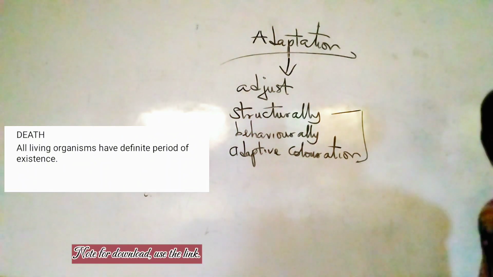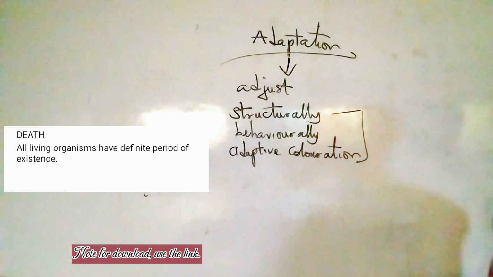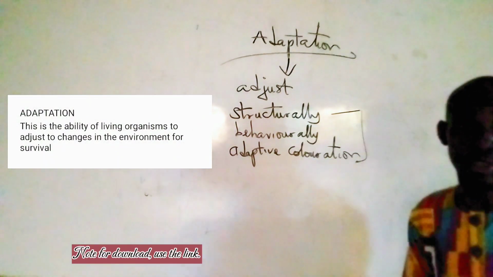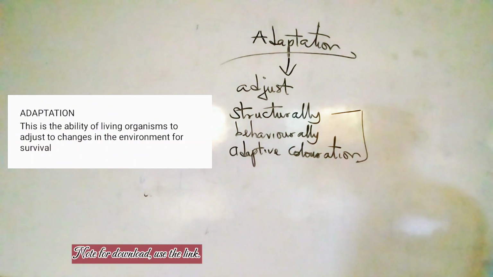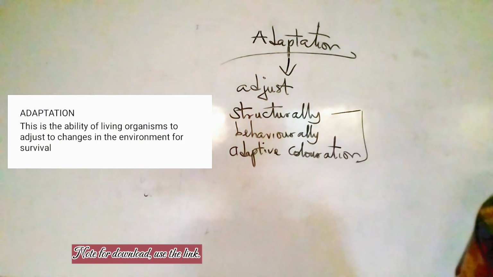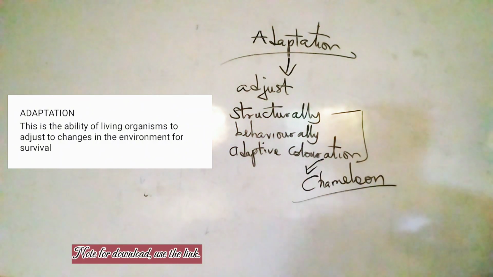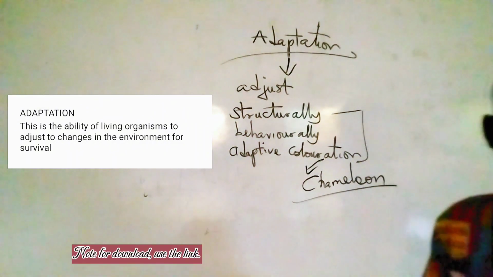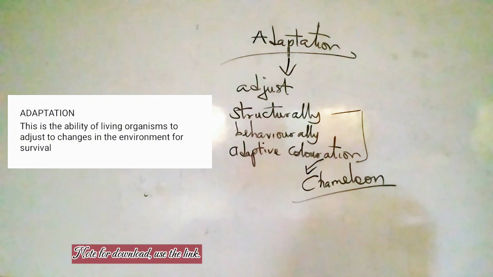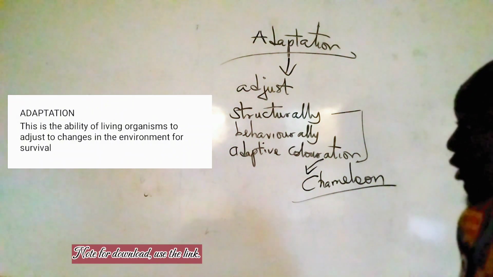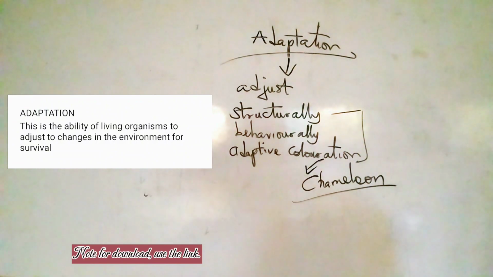Adaptation deals with the ability of living things to adjust to changes in the environment by making use of structure, by exhibiting some kind of behavior, or by changes in their color. Like the chameleon, which can avoid predation by changing its color to suit that of the environment, or by camouflaging its color in order to avoid predation by a potential predator.